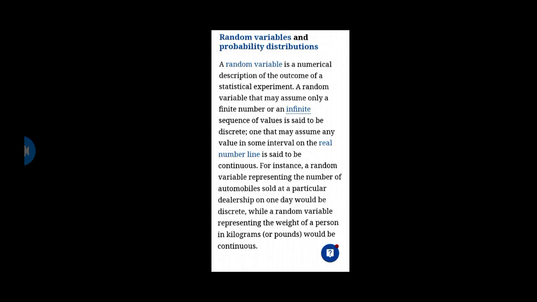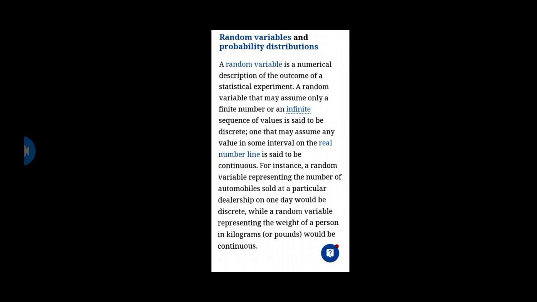A random variable is a numerical description of the outcome of a statistical experiment. A random variable that may assume only a finite number or an infinite sequence of values is said to be discrete. One that may assume any value in some interval on the real number line is said to be continuous.